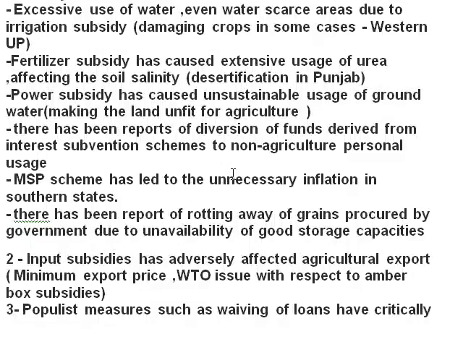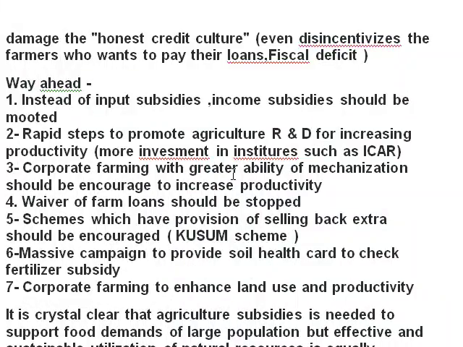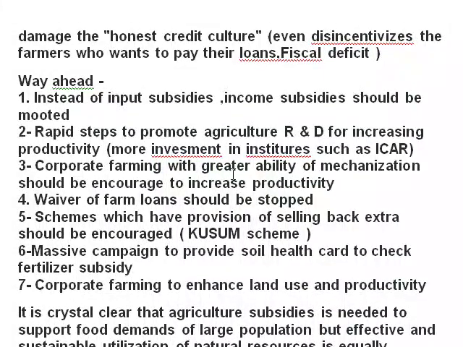Input subsidies have adversely affected agriculture's exports. MSP has a WTO issue with respect to amber box subsidies. Populist measures such as waiving of loans have critically damaged the honest credit culture, and even disincentivize the farmers who want to pay their loans, and worsen the fiscal deficit.